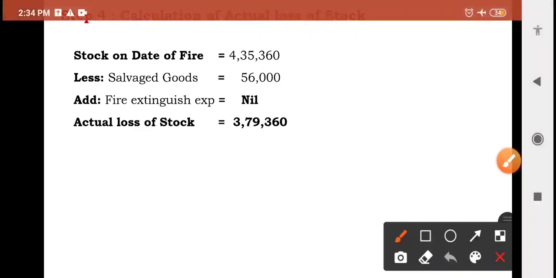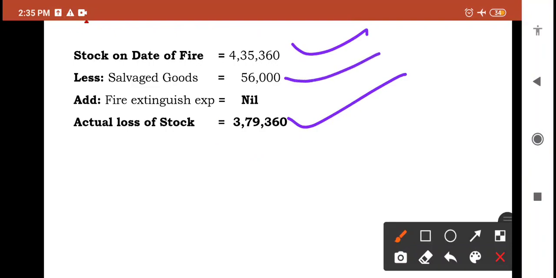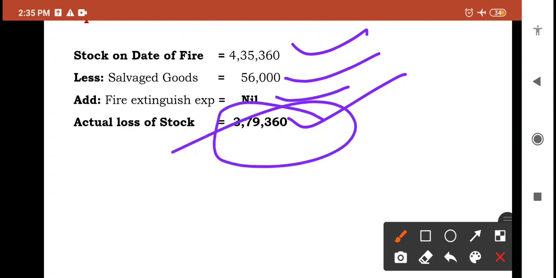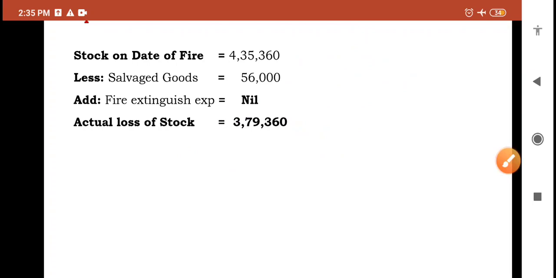So in the answer we got actual loss of stock as 3,79,360 rupees. Okay, how does that come? First we have considered 4,35,360 as stock on date of fire. We have deducted 56,000 salvaged goods and added 0 fire extinguisher expenses, and finally we got 3,79,360 rupees as actual loss of stock. And next is the last step, ascertainment of claim amount. So this is the final step.